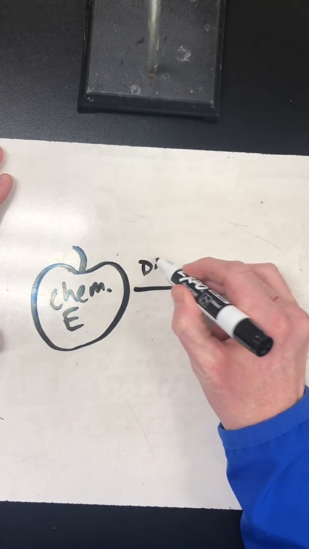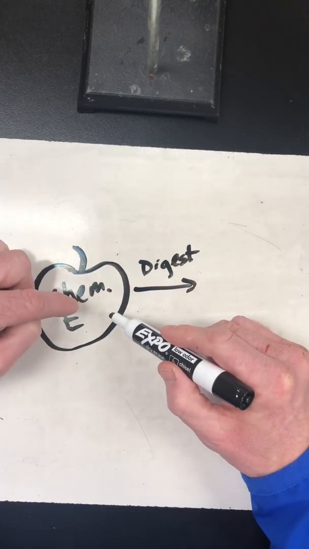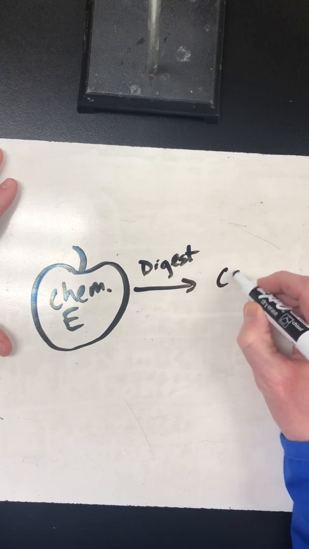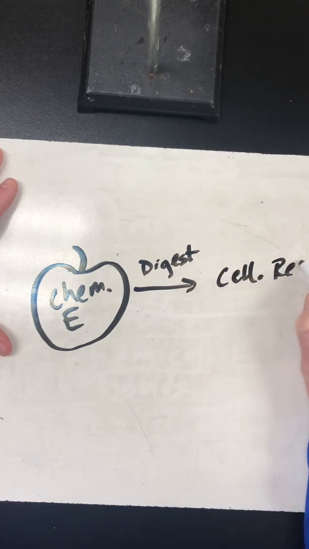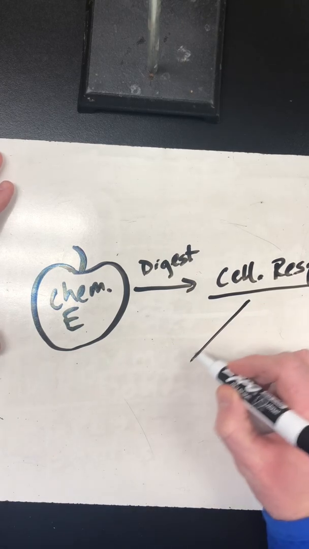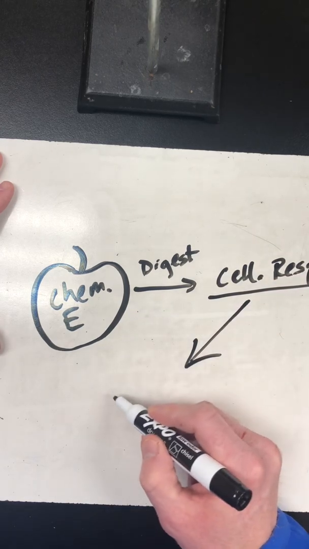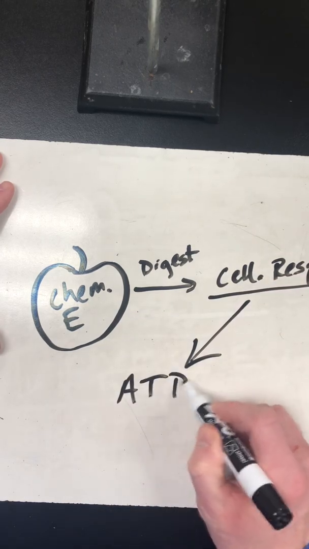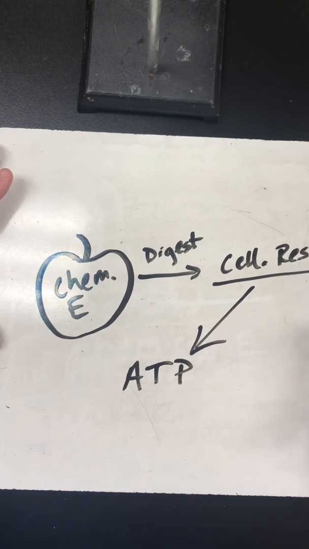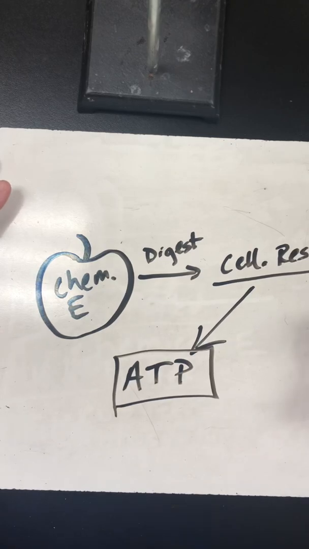So I'll just write digest here. And then I'm going to use the energy from that apple to go through a process called cellular respiration. I know this might look confusing, but that cellular respiration is going to turn the energy from that apple into an energy molecule called ATP. That ATP is our main energy source. So important, okay?